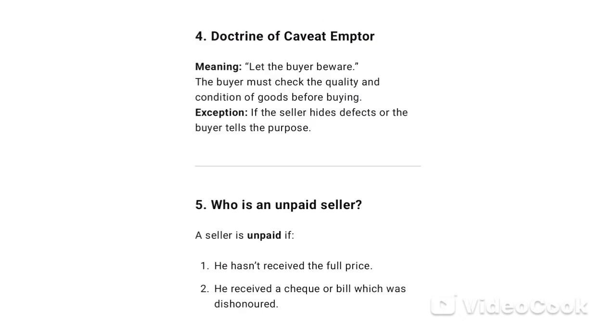4. Doctrine of caveat emptor. Meaning, let the buyer beware. The buyer must check the quality and condition of goods before buying. Exception, if the seller hides defects or the buyer tells the purpose. 5. Who is an unpaid seller? A seller is unpaid if 1. He hasn't received the full price. 2. He received a check or bill which was dishonored.